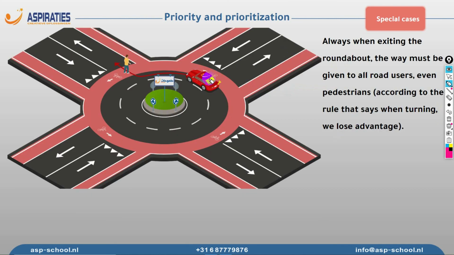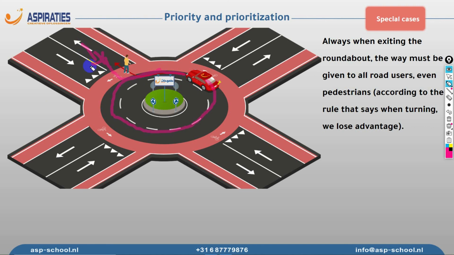Okay, now let's discuss the priority on the roundabout. So we are driving on the roundabout. There is one very important thing to remember. Always on the roundabout, imagine that this is a road like this. And whenever you want to make an exit out of the roundabout, it's like you are making a turn. So here we have this road and we want to exit to this road over here. It means we are turning our car in this direction.